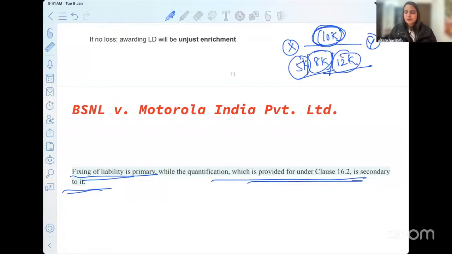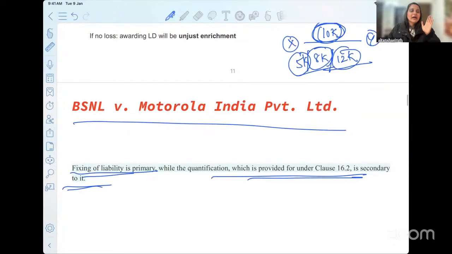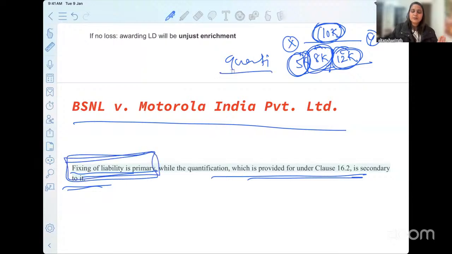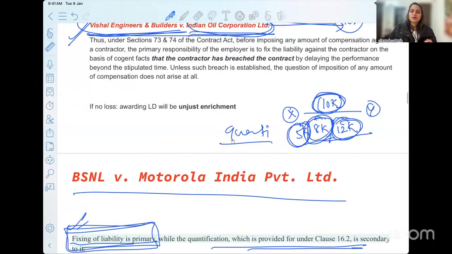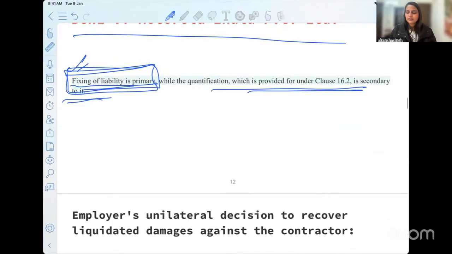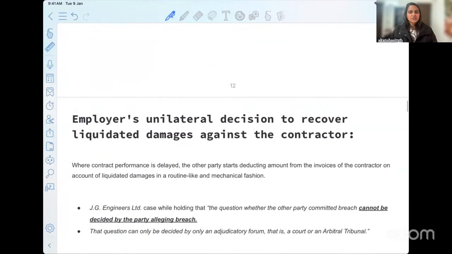The court in this particular case of BSNL versus Motorola said that fixing of liability is primary, and then comes quantification, that is secondary. So what will be the amount that will be given? That is a secondary question. Quantification is secondary. We have to first find out whether the person is actually liable for the wrongful act or not. So very important to stick to the chronology and find out, and write in your answers also that section 74 also